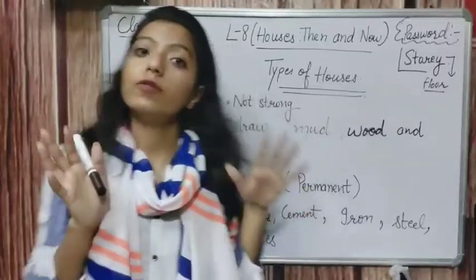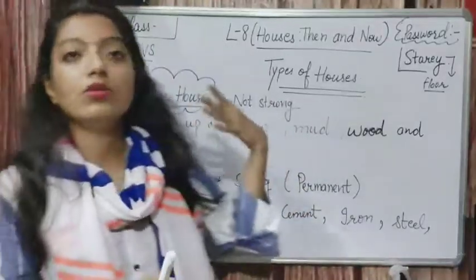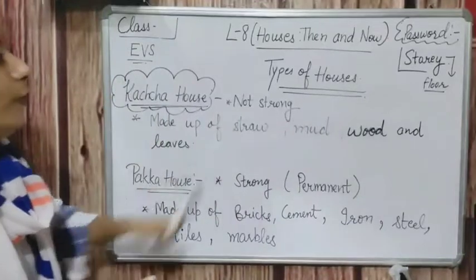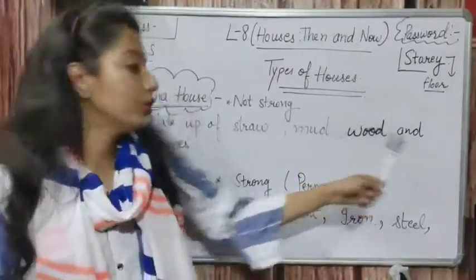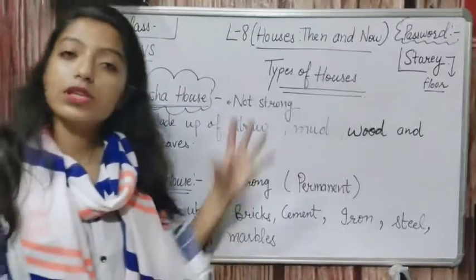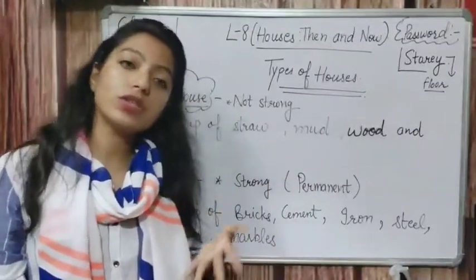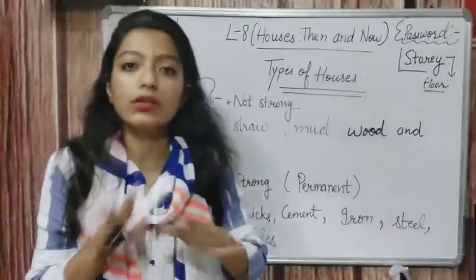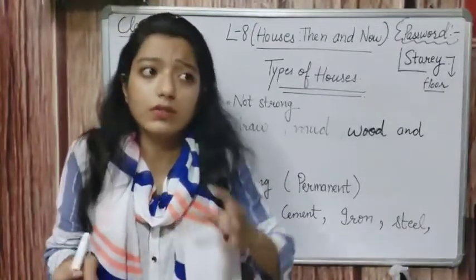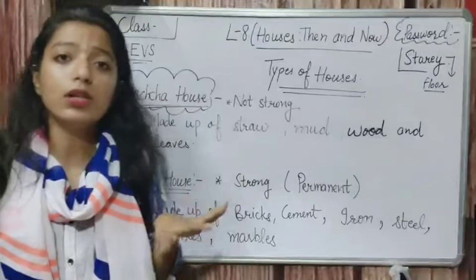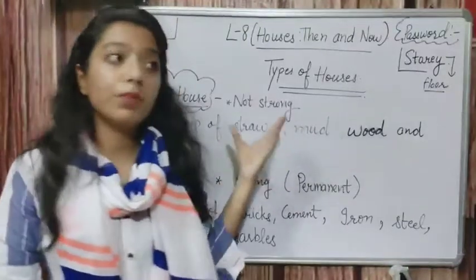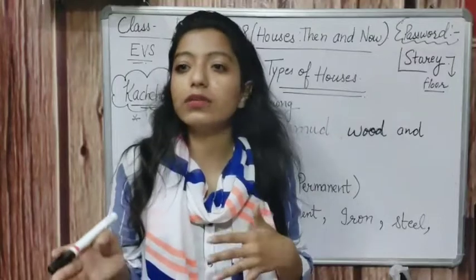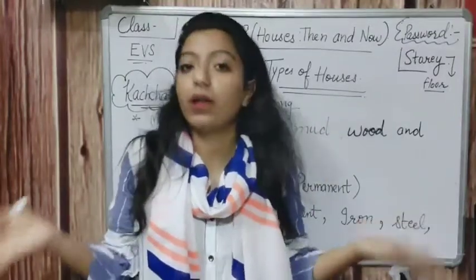So from these things the kacha house is made. Generally these houses were in earlier times, but in some villages they are still there now. Kacha houses are still in some villages, but nowadays all are living in pakka houses.